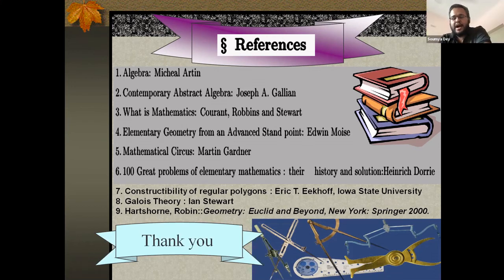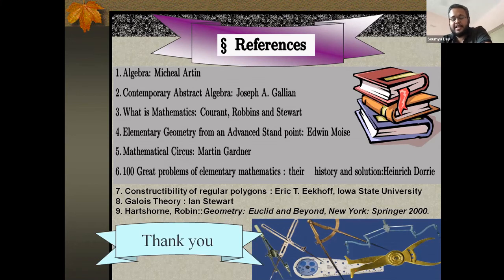So how to show that duplication of the cube is impossible? To solve this problem, we end up at the equation x cube minus 2 equal to 0. It is shown that none of its roots are rational, though the coefficients are rational, and hence duplication of the cube is impossible. For trisection of a 60-degree angle, they arrive at the equation x cube minus 3x minus 1 equal to 0.